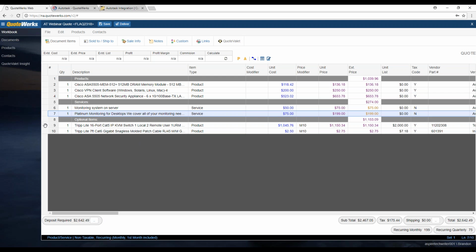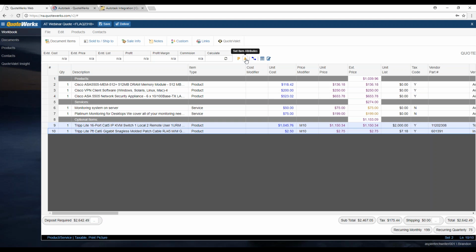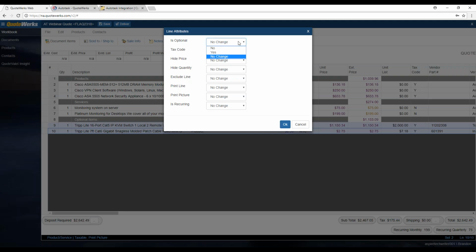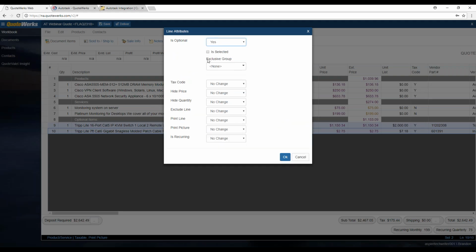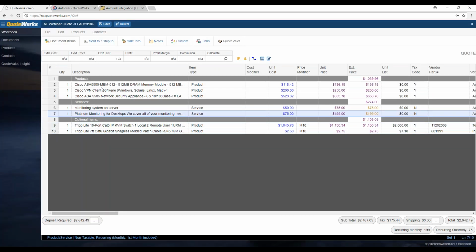Line attributes are available. So if you highlight one or multiple items, you can right click and get to edit line attributes. You can also use the attributes item here, and you can choose, for instance, if the item's optional, if it's in an exclusive group, if you're using Quote Valet, that type of thing. Also like the tax code, the hide price, hide quantity, all that functionality is available as well, including recurring. So if you have any recurring options, you can set them as recurring if they're monthly, quarterly, annual, that type of thing. Okay, so we have those items on our document.